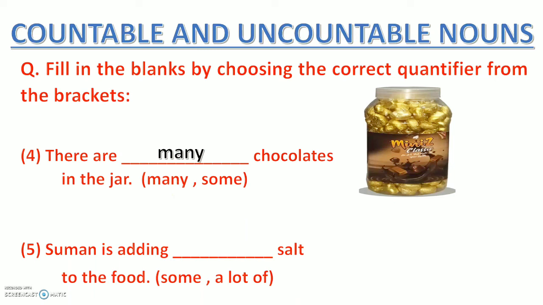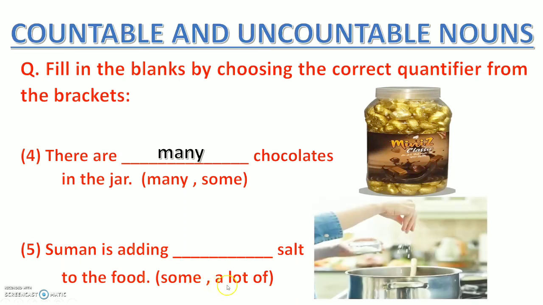And let's see this last sentence here. Suman is adding blank salt to the food, right? So if you see in the picture, Suman is adding salt to the food, right? So Suman is seen adding a lot of salt or some salt. थोड़ा सा salt ऐड कर रही है कि ज़्यादा salt ऐड कर रही है? थोड़ा सा, right? Okay, अच्छा ये होगा कि थोड़ा सा salt ऐड करे, नहीं तो कोई नहीं खाएगा, है ना? तो Suman is adding some salt to the food, right? So with this, we complete the understanding of quantifier.